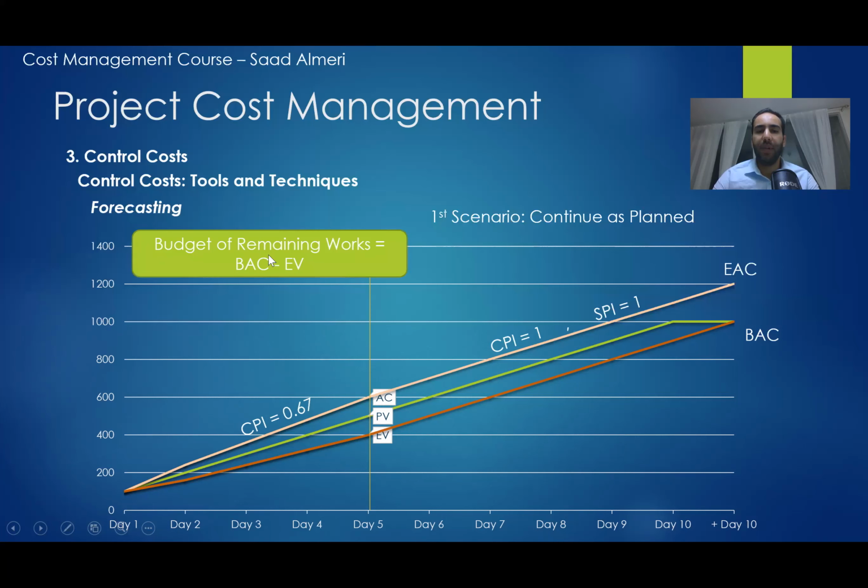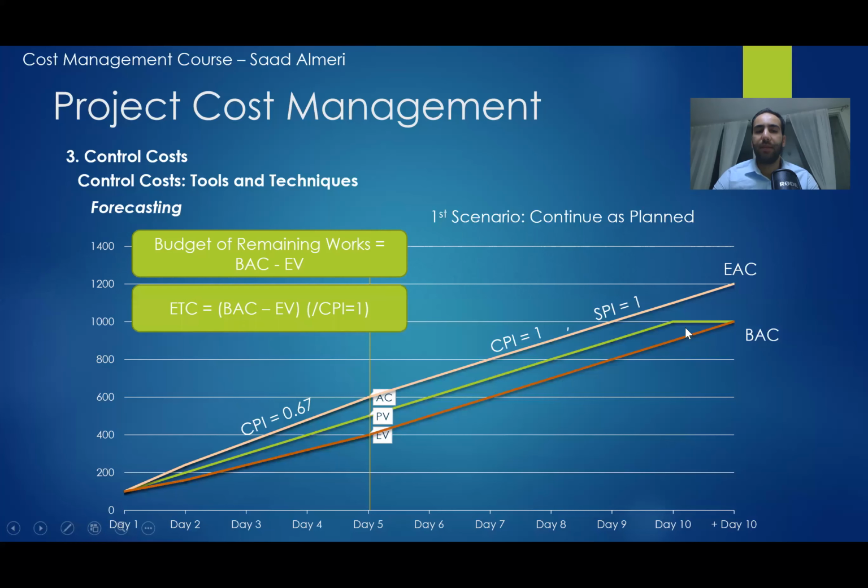And here we have the budget of the remaining works. It is called BAC minus EV. So if I am here, how much money do I have remaining? I have remaining 1,000 minus EV, which is minus 400. So 1,000 minus 400 equals 600.